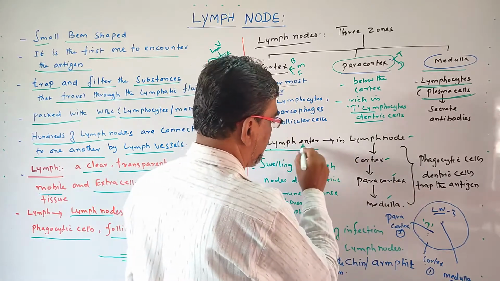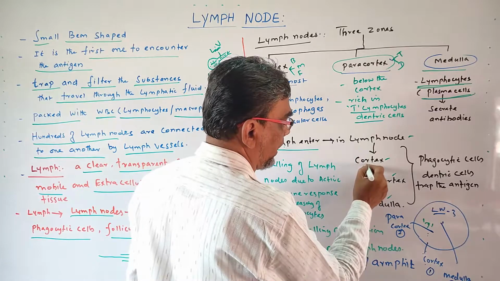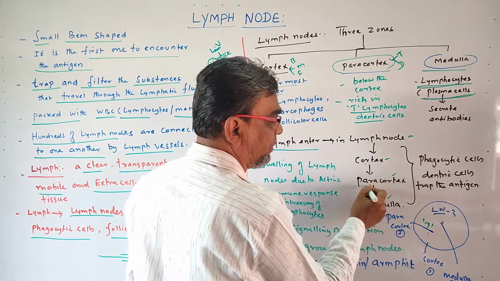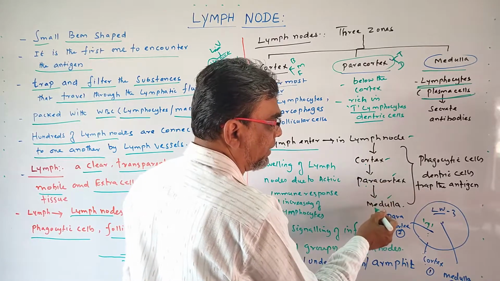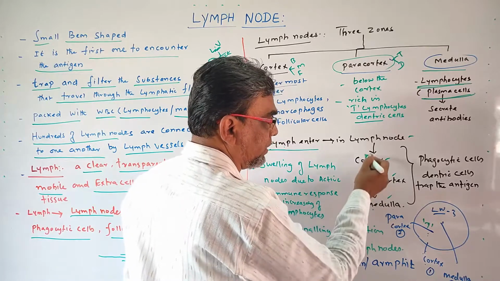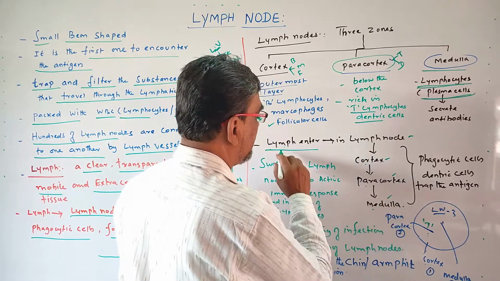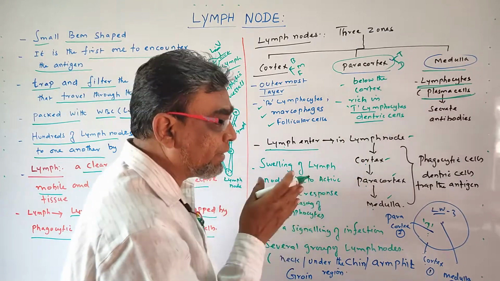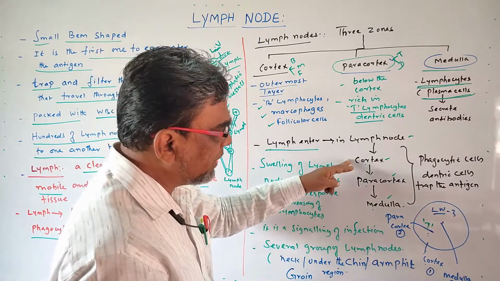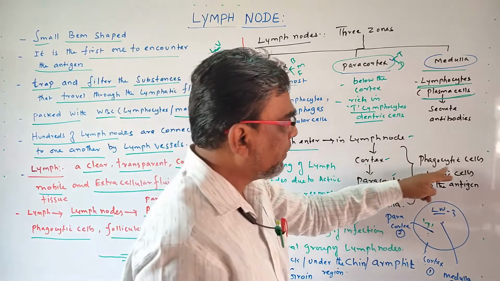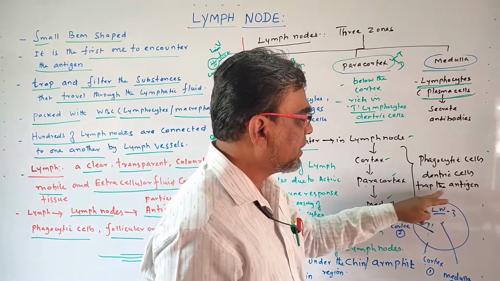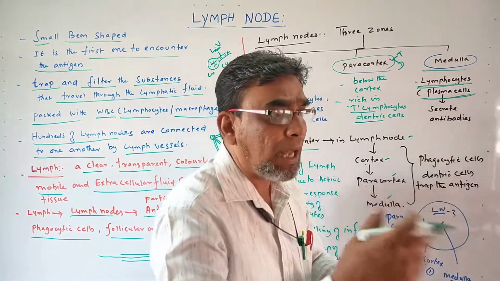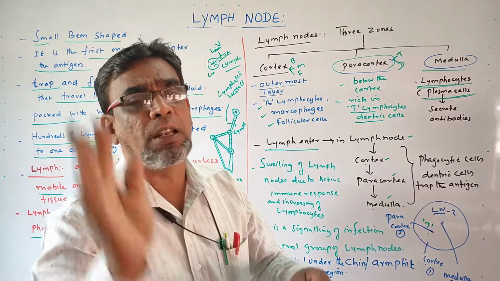This lymph fluid travels through the cortex, then enters the paracortex and then the medulla. When lymph percolates through these regions, what happens? These regions consist of phagocytic cells and dendritic cells, and these cells trap the antigen present in the lymph.